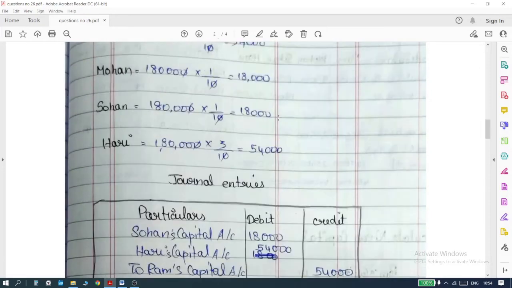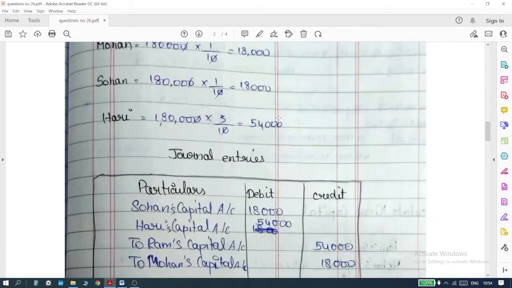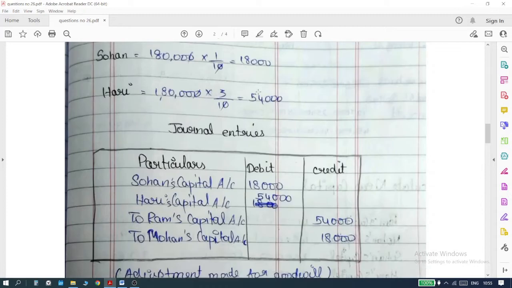The next step is to write this into a journal entry. As I told you, the gaining partners have to be debited. Don't forget this very important rule. Gaining partners have to be debited and sacrificing partners have to be credited. The implication is that these partners are gaining shares and they have to give some amount of money in the form of goodwill to the partners who are sacrificing their shares. That is a practice that has been there for many years, which I have explained to you in the class.